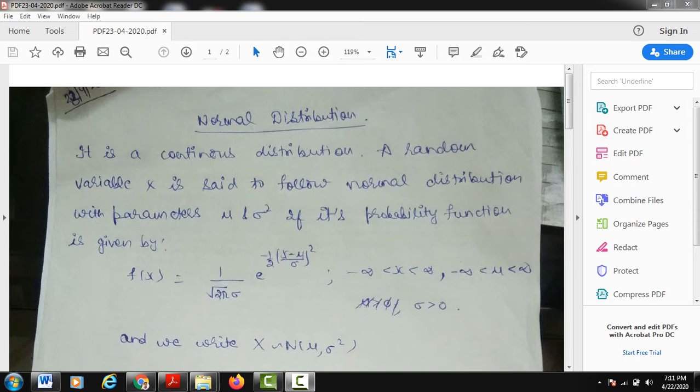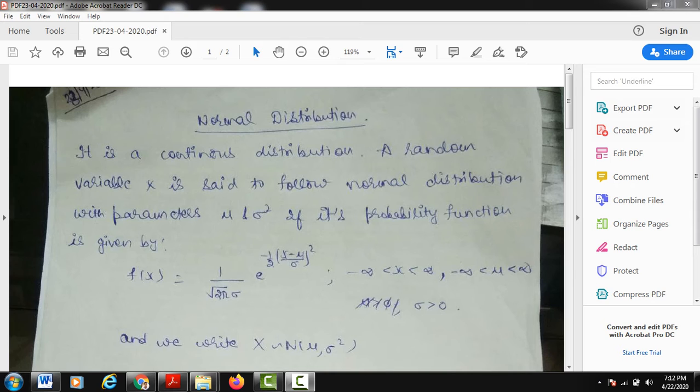I earlier told you that each distribution is identified by its probability function. So every student must remember the probability functions of the various distributions. As in binomial distribution, I will revise for you. The probability function is given by nCx p to the power x q to the power n minus x, where n means the number of times we are conducting the experiment, p is the probability of success, and q is the probability of failure. In case of the Poisson distribution, the probability function is e to the power minus lambda, lambda to the power x over x factorial.